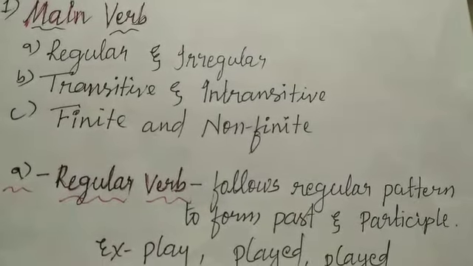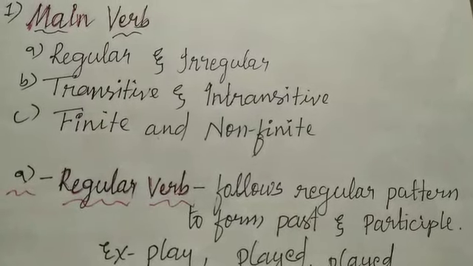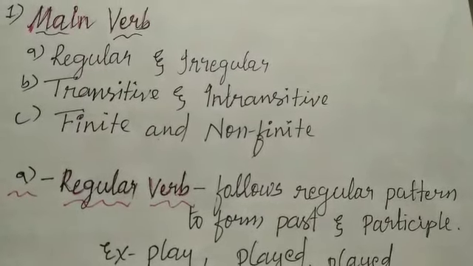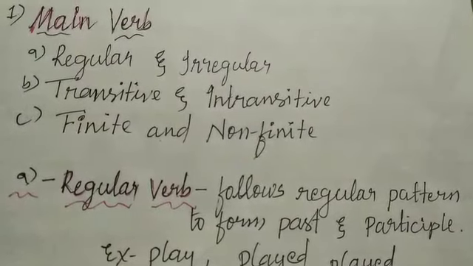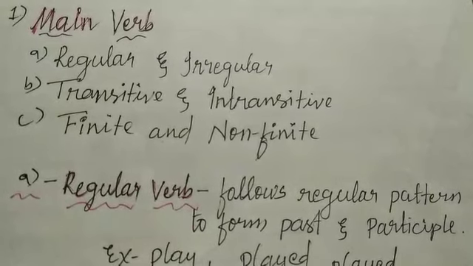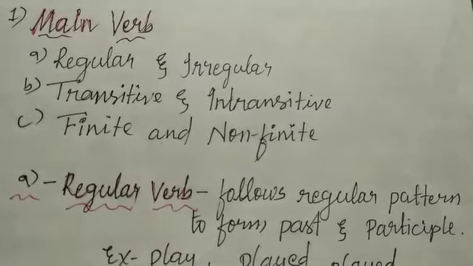Example, play, played, played. So the root verb play, its past is played and participle is played. So what did we do here? We just added ed to the root word play and we got its past and participle.